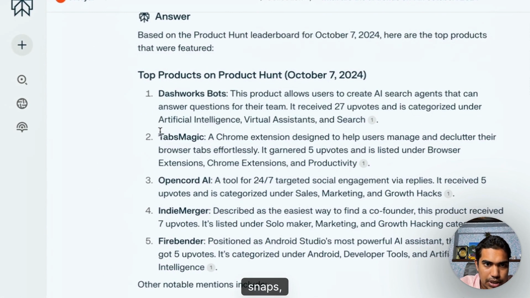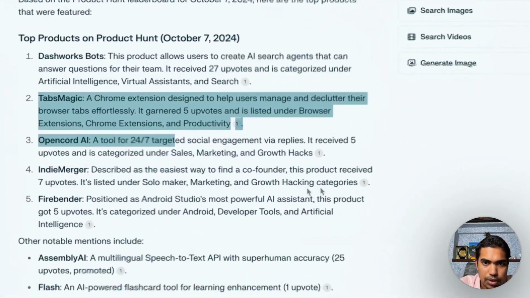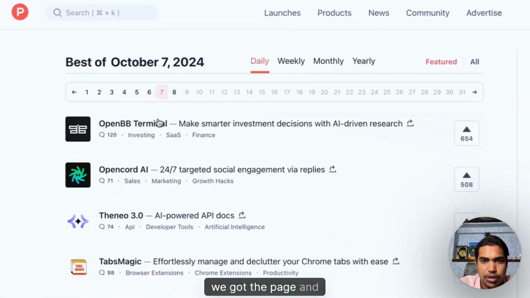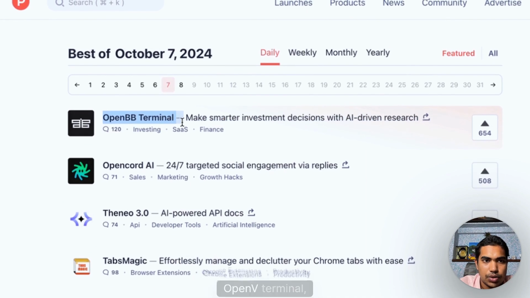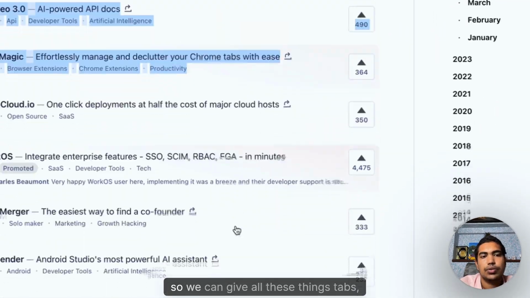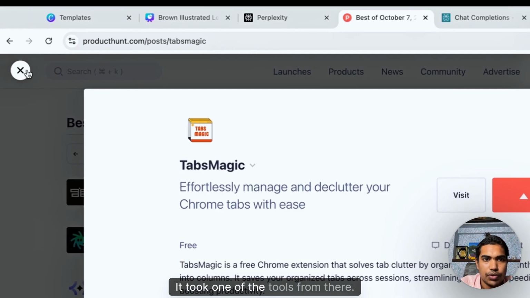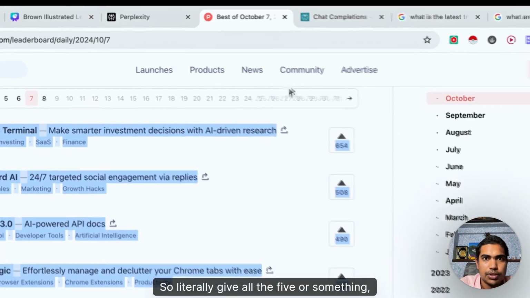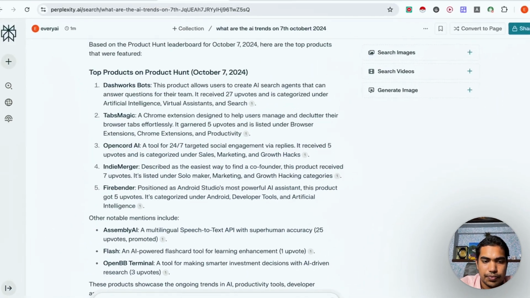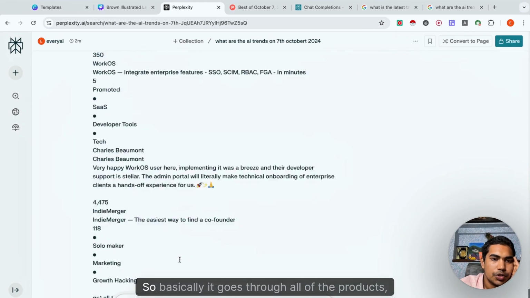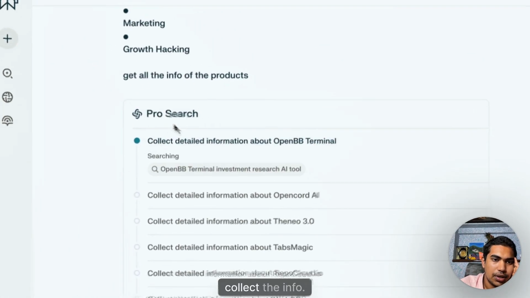Dashboard, bots, Tabs Magic, OpenCode, indie merge, 7 votes, 5 votes in the sales category. So here we got the page, and we get all these things: OpenBB terminal, OpenCode AI, Thermo, AirPod, API docs. So we can give all these things. Tabs Magic, it took one of the tools from there. So literally give all the 5 or something, right? Get all the info of the products. So basically it goes through all of the products, see, collect the info.